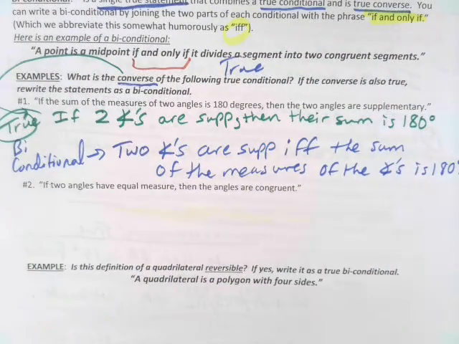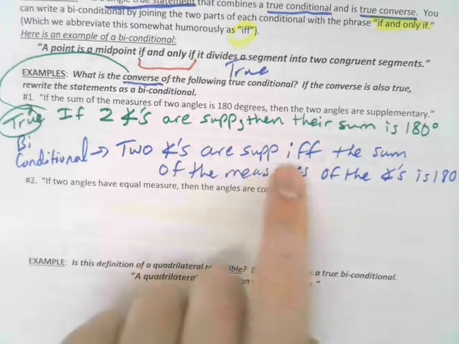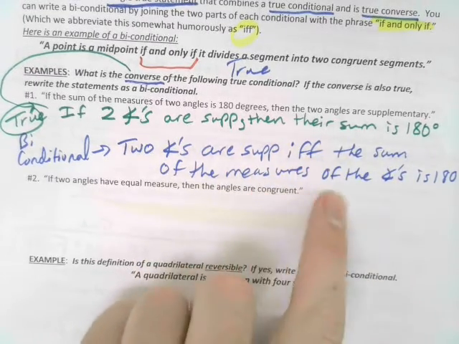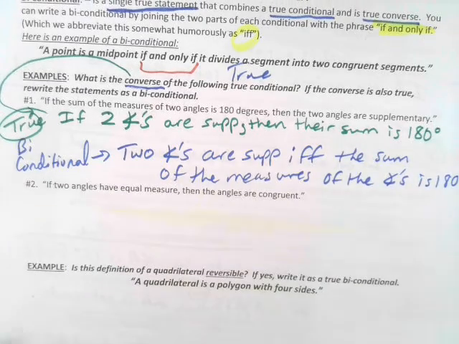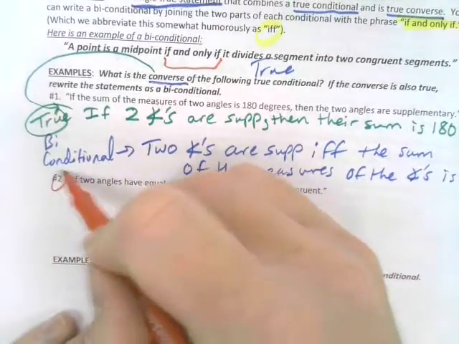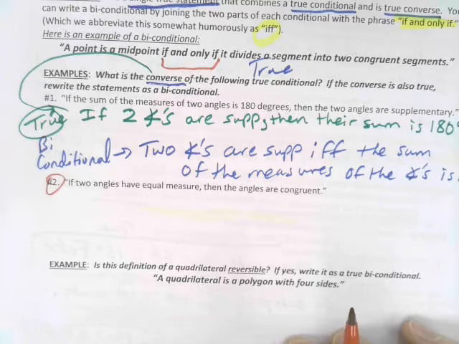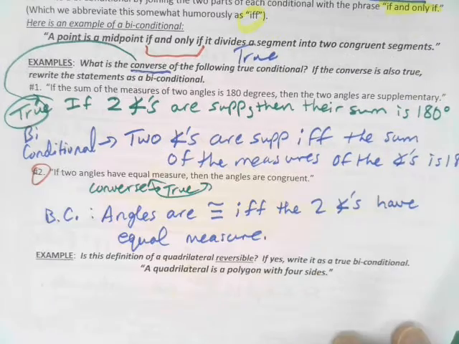So there is our biconditional. Two angles are supplementary if and only if the sum of the measures of the angles is 180. I'm going to let you guys try number 2 for me, and then we'll be about ready to wrap up.